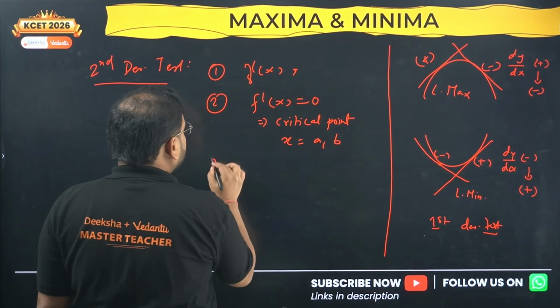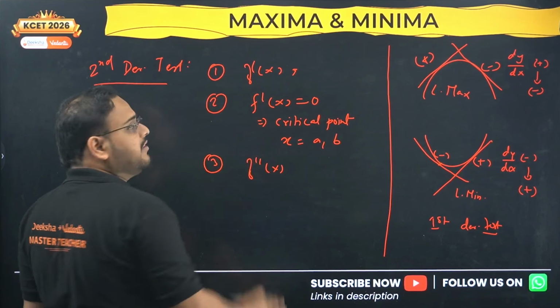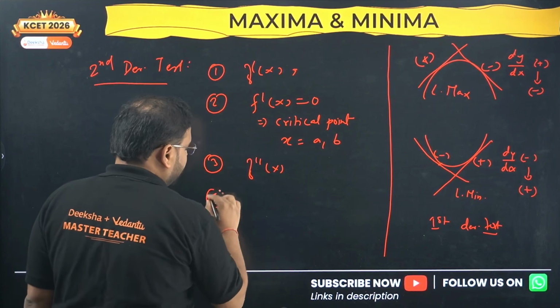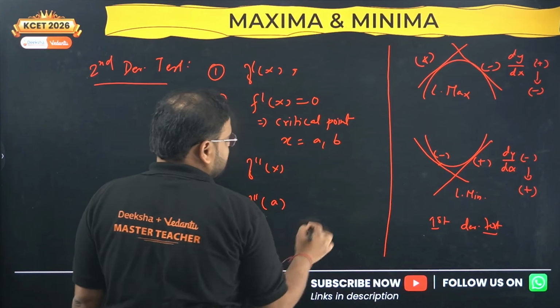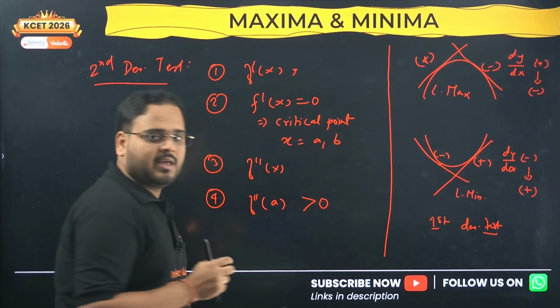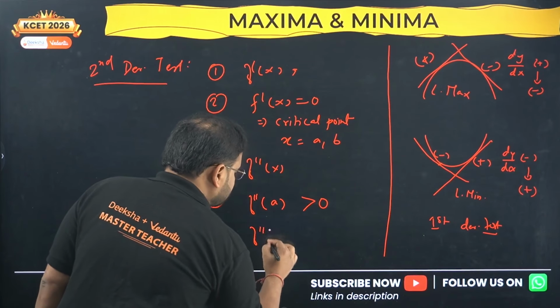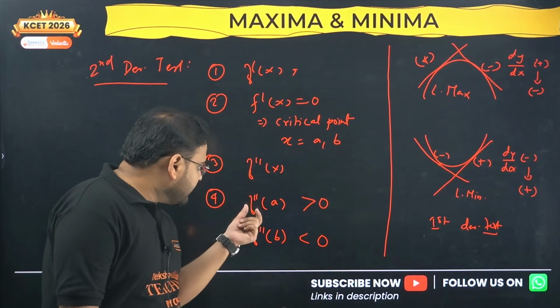Third step is finding the second derivative, f double dash of x. Basically differentiate the first derivative and you'll get the second derivative. Now the fourth step is to apply this. If f double dash at the point a is coming as more than 0, or f double dash at b, let's say, is coming as less than 0, the second derivative is positive or negative.